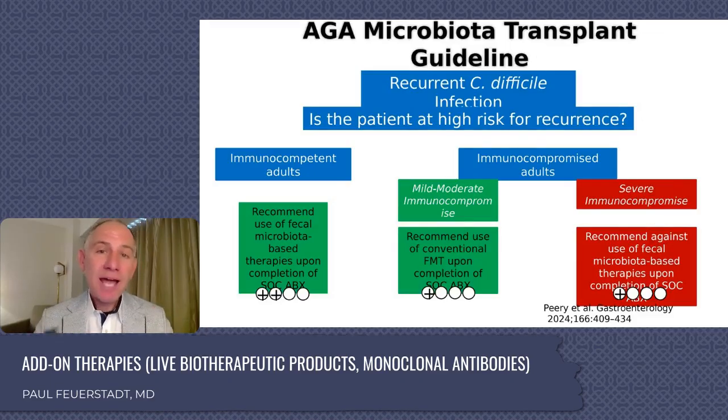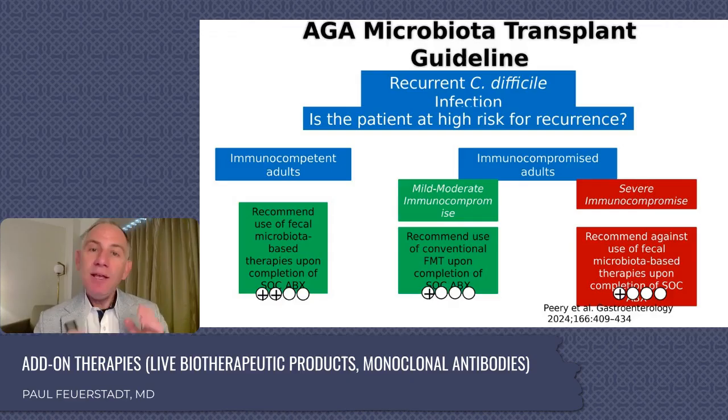That's the theory, and that's why the guidelines recommend that we use this earlier now than in the past. Historically, this was recommended for second recurrence and beyond. In February of 2024, the American Gastroenterological Association updated their guidelines, essentially saying that this should be used in patients at greatest risk for future recurrence. Kind of a subtle way of saying first recurrence and beyond in those at greatest risk. So there are multiple risk factors for recurrence.